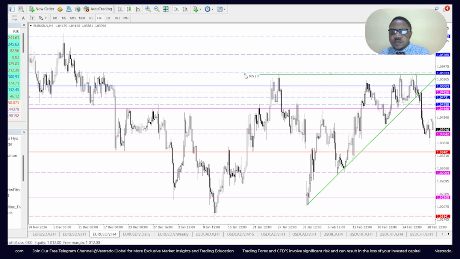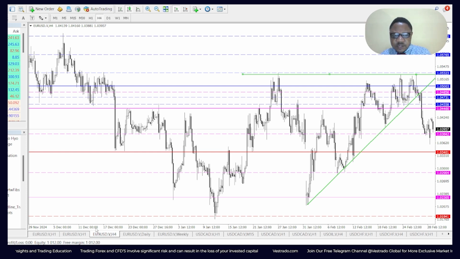Good. It looks as though it's moving within a rising range guided by this green ascending trend line right there. Now, price broke away from that last week, Thursday, Friday-ish, and this is where it is right now.